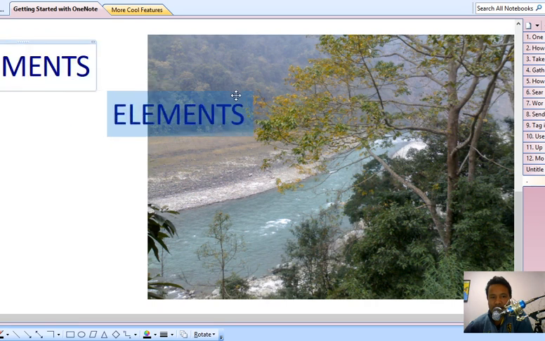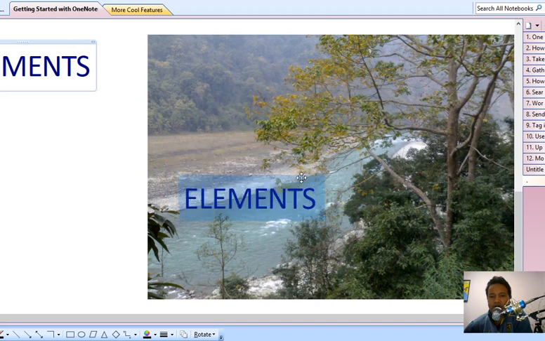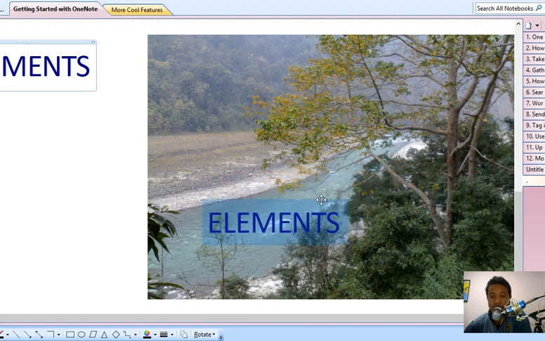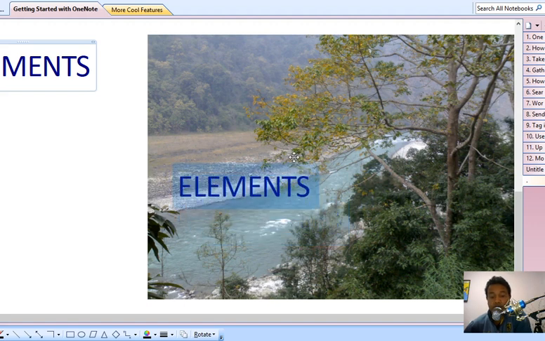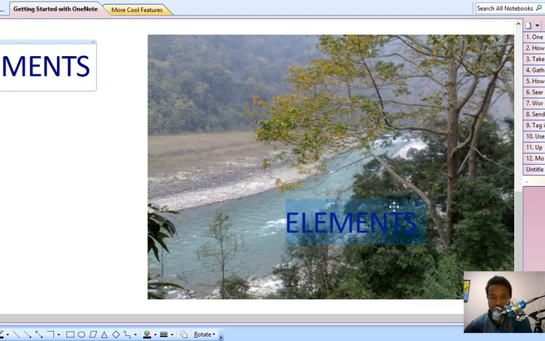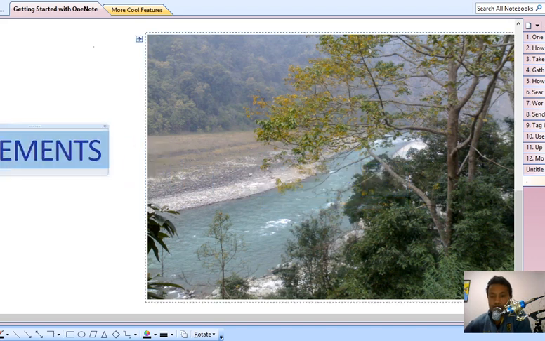That means everything on this earth is made up of elements, and different kinds of elements are there. The elements that make the trees are different, for the water are different, for the stones, like this. So my point is that whatever you see on this earth is made up of elements.